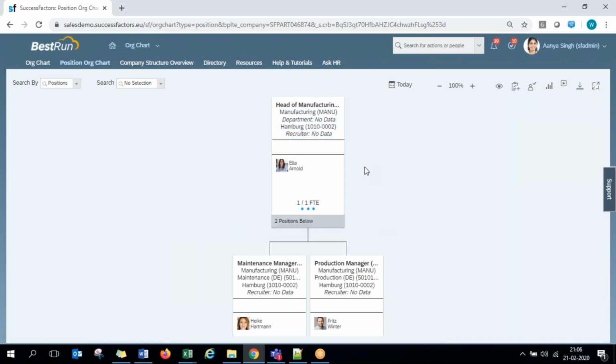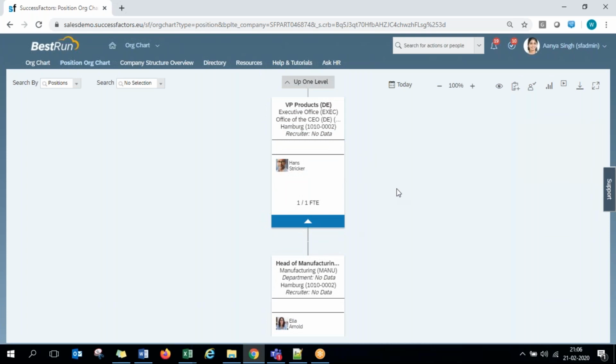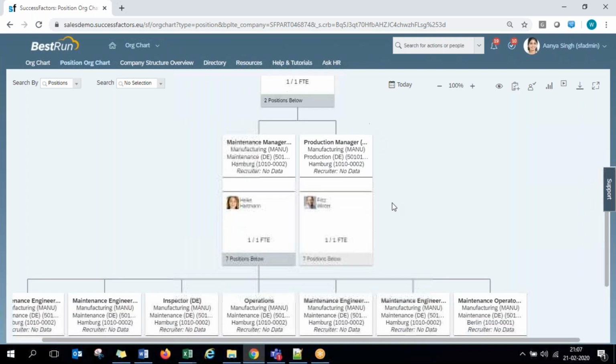Okay, so this position hierarchy is built totally based on the position objects that we create as a part of Employee Central Position Management, which we see in our Employee Central content at the end of the EC training. The position management concept comes up. There, the way you create each and every position in the company, for every position you have to maintain what is the parent position. A manager reports to a senior manager. A senior manager reports to an associate director, to a senior director. Like that, you will have different relationships between every position. Okay, so based on that, this hierarchy gets totally generated.